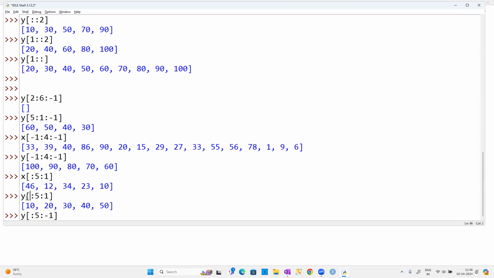But here I specified go up to the fifth element, go for a step of -1. So what does -1 stand for, guys? -1 stands for the reverse order. So whenever I don't specify the starting position with a negative step, we have to start from 100, guys. That means starting from 100, we have to fetch, because it is going to be the last position by default, guys.